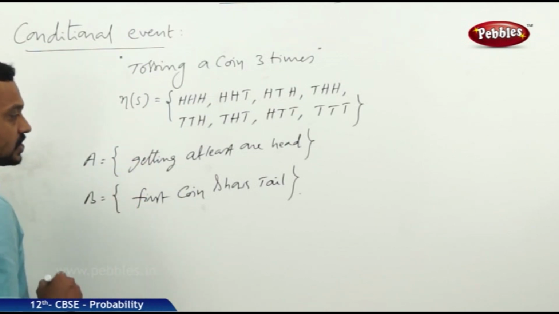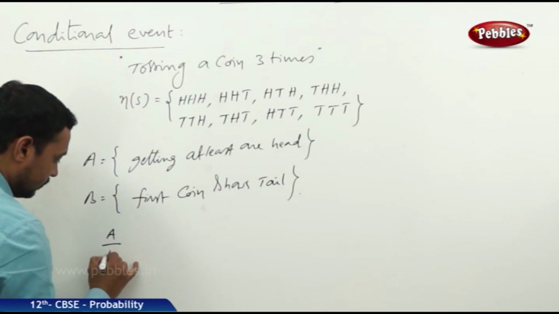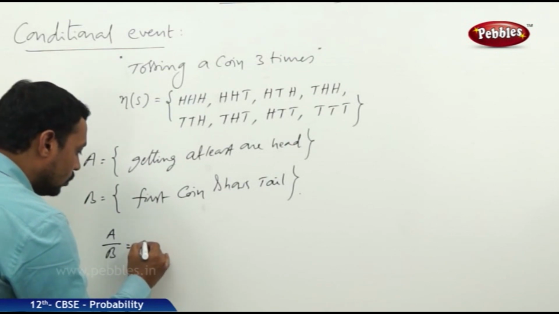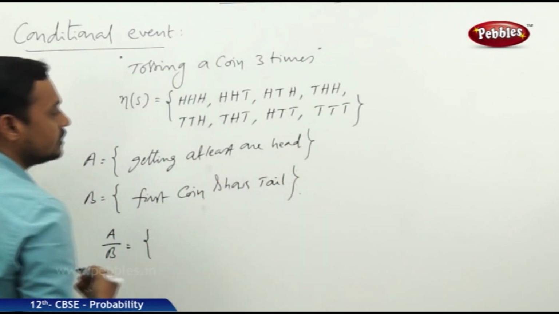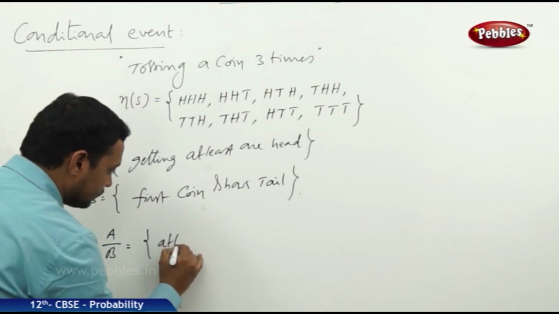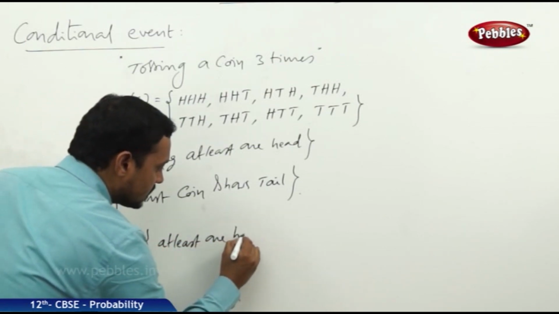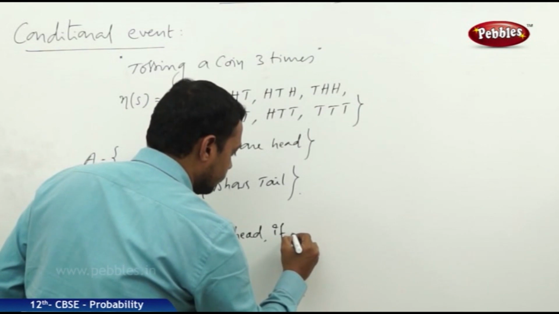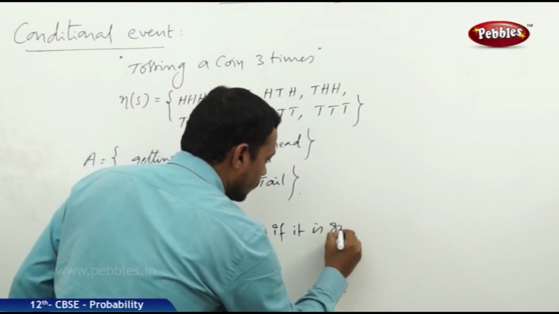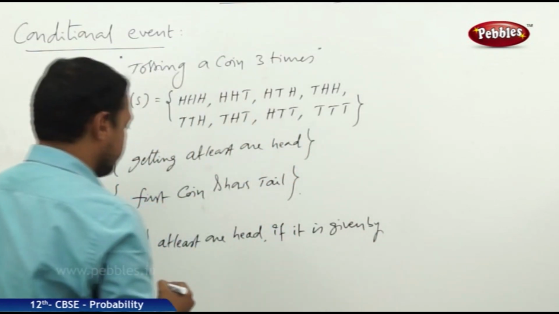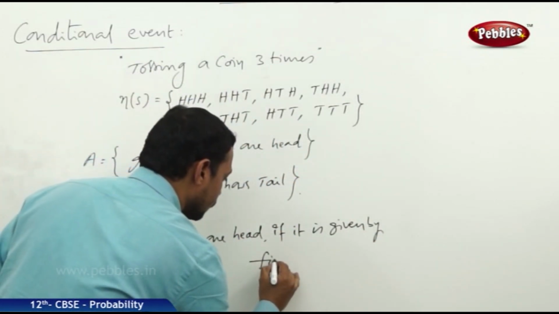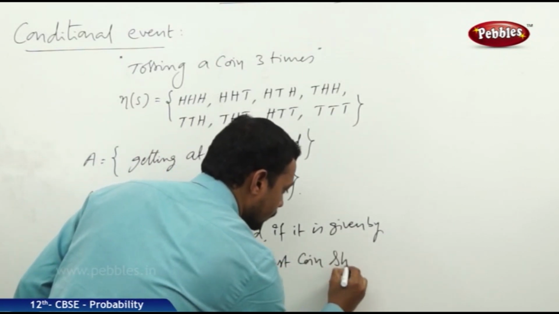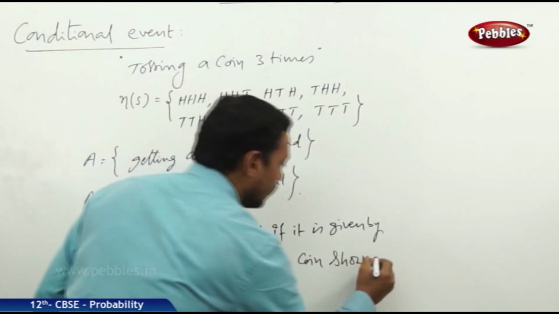Now let us define one conditional event, A by B. How? At least one head, if it is given that the first coin shows tail.